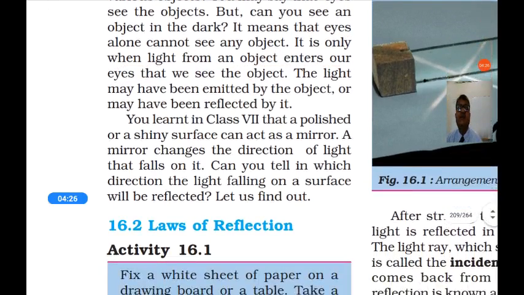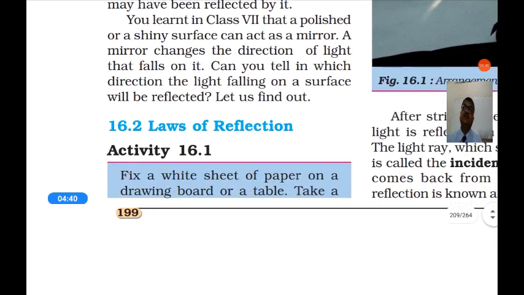Similarly, if the bulb is emitting the light, we can see the bulb, and that light falls on the table, reflects, and we can see the table. You learnt in 7th class that a polished or shiny surface can act as a mirror. You can see your face in a mirror, or in a new steel plate which is very shiny. You can see your image. That shows that any polished surface can act as a mirror.